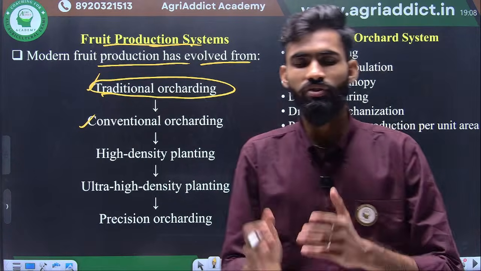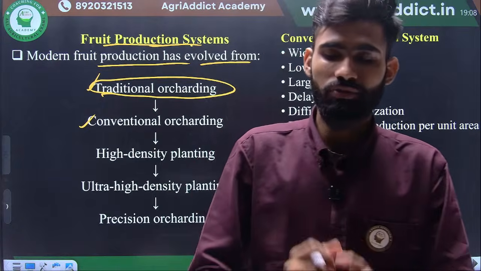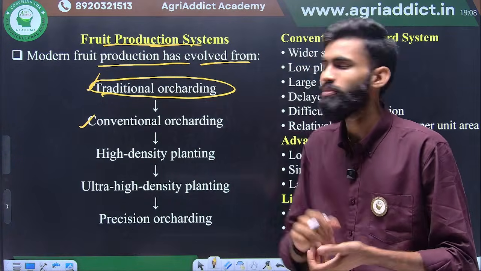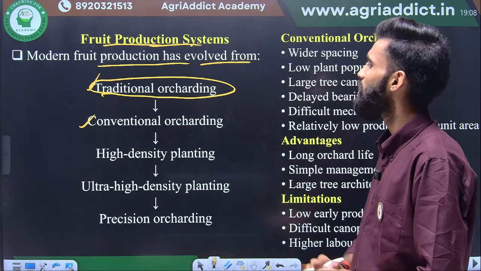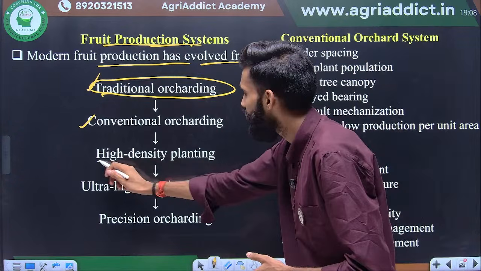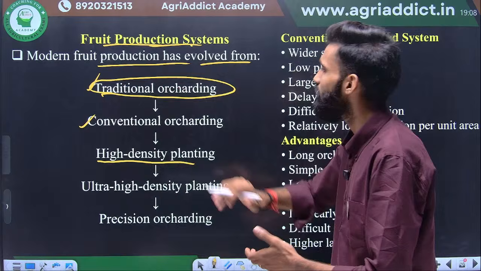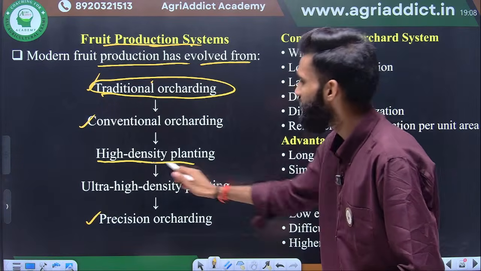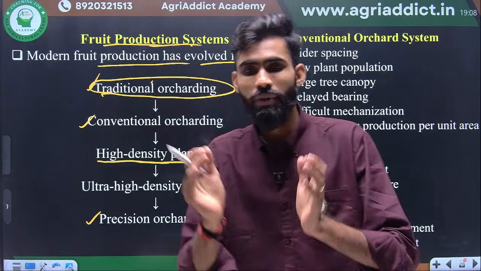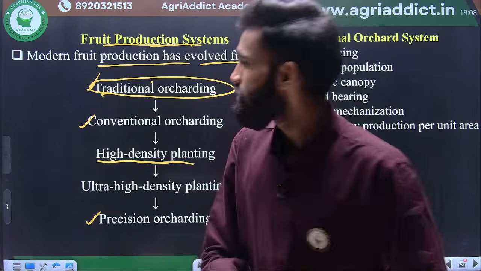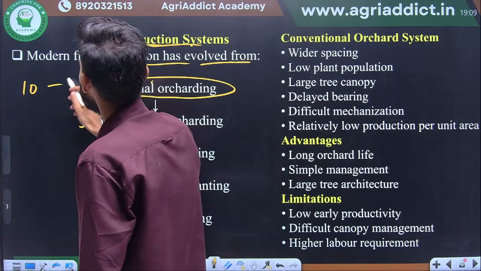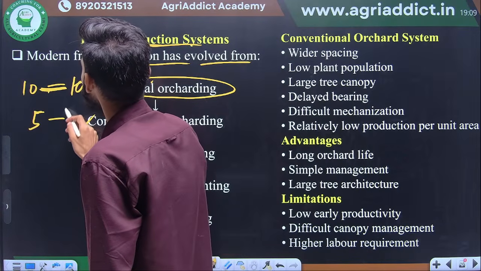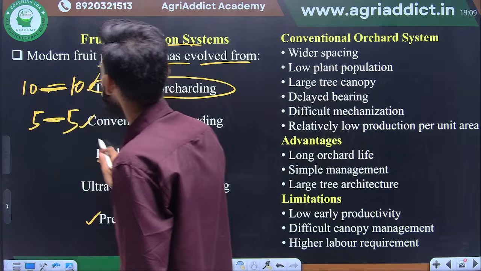In conventional orcharding, we followed some planting system, somewhat canopy management, and somewhat other management techniques. Okay, so this one is the conventional. On that we followed the high density, this is the hierarchical. Up to this we are now in this position. In high density planting, we reduce the spacing. Suppose the common planting is 10 meter distance. In high density we reduce the distance to 5 meter. Okay, this is the high density planting.